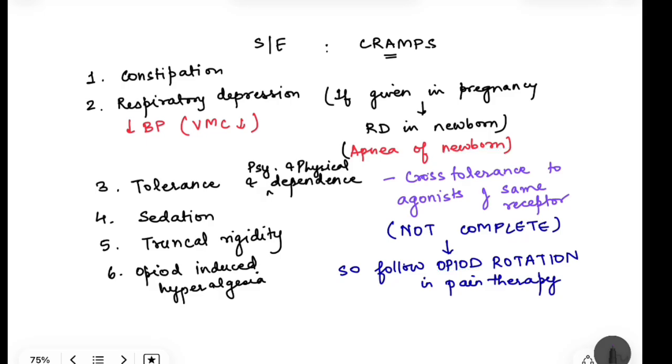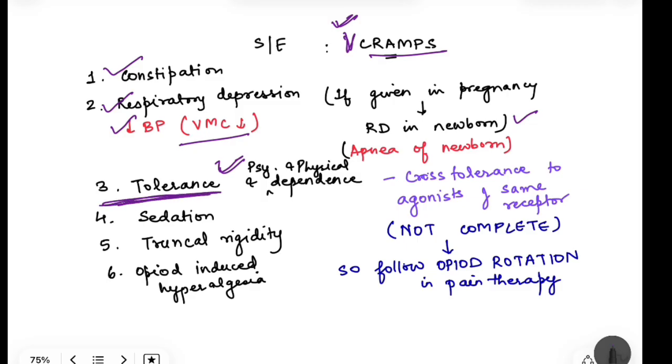Coming to side effects, we have already seen the actions as V cramps. Okay, so one side effect obviously is vomiting. Then we have constipation, respiratory depression. If given in pregnancy, then it can cause respiratory depression in the newborn, also known as apnea of the newborn. There will be a decrease in blood pressure because of vasomotor center depression and also release of histamine. Then there are high chances of physical and psychological dependence. Plus, there is tolerance. What is tolerance?